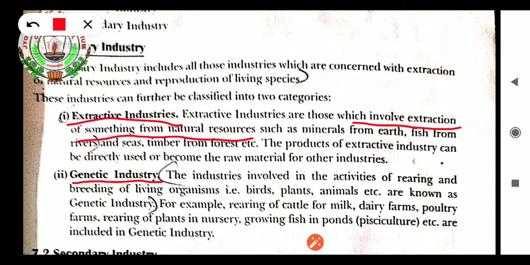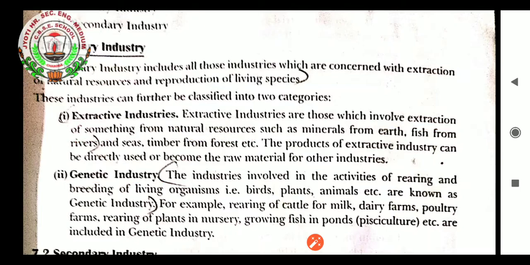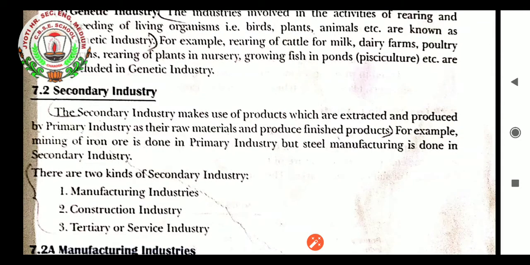Genetic industry. The industry involved in the activities of rearing and breeding of living organisms, for example birds, plants, animals, etc., is known as genetic industry. So these industries make the development of the living organisms. For example, birds can be sold, and from plants the raw materials like fruits and flowers can be utilized for many medicinal and other purposes. These are the industries which do the work of generation of living organisms. That is why this industry is considered genetic industry. Examples can be the rearing of cattle for milk, dairy farms, poultry farms, rearing of plants, etc.